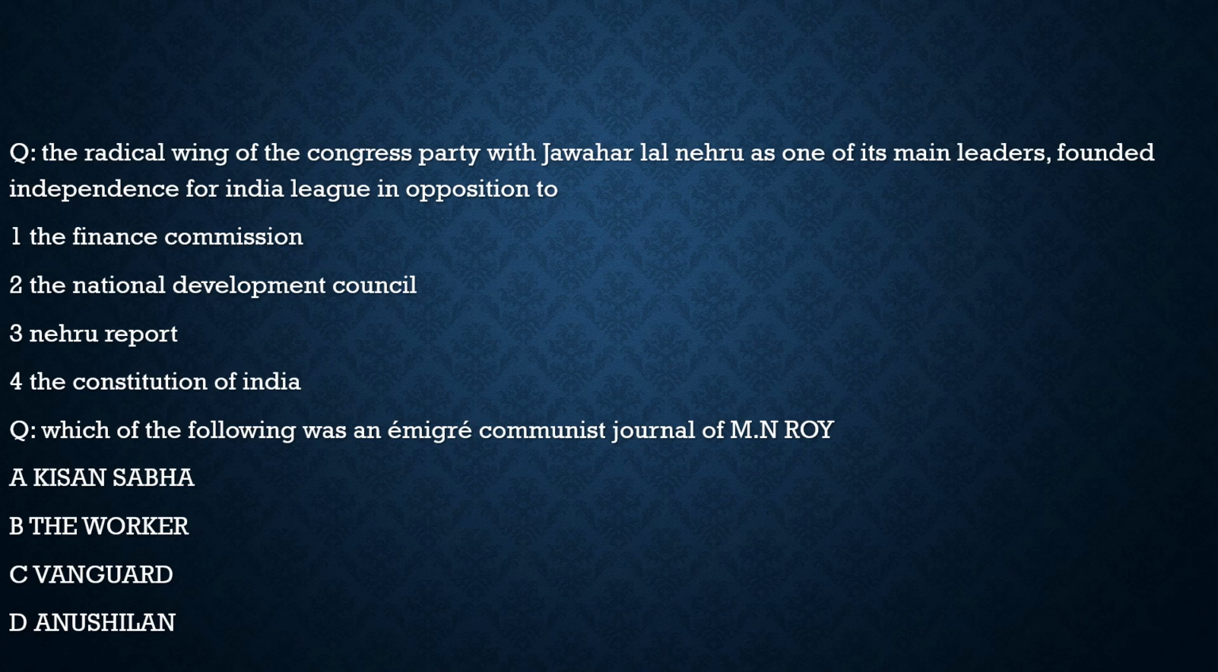Now moving to another question. It says, which of the following was an immigrant communist journal of M.N. Roy? Is it Kisan Sabha? No. Is it the Worker? No. Is it Communist Vanguard? 100% correct. So with respect to this question, the correct statement is option C.